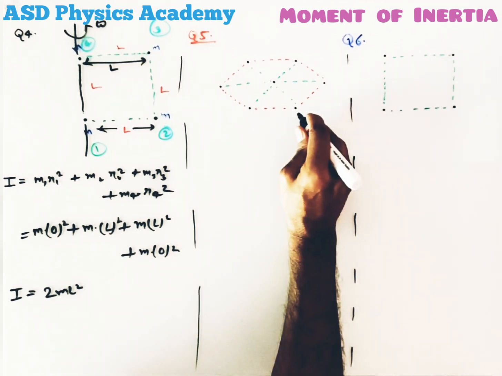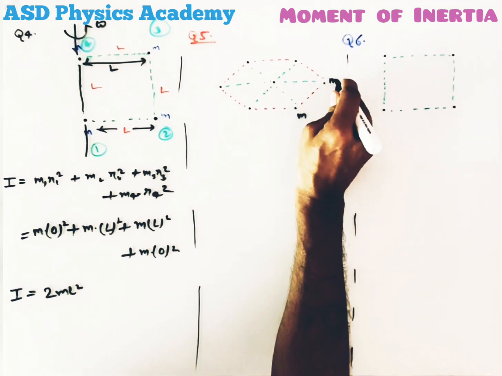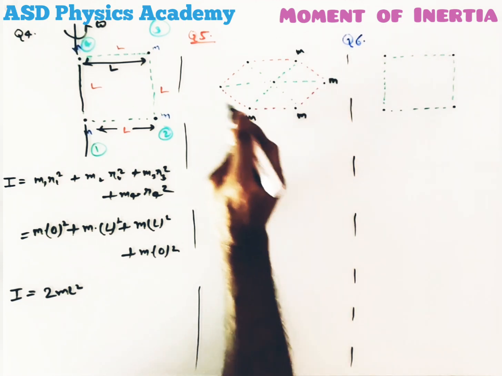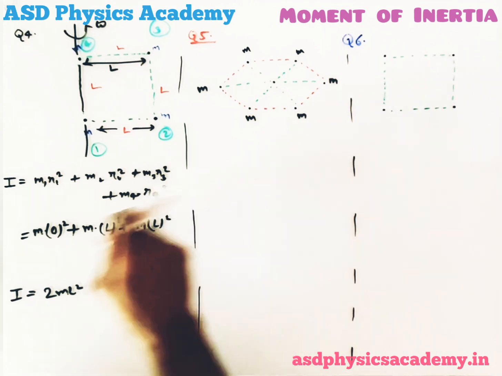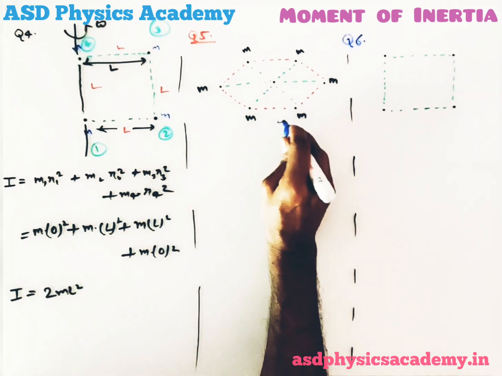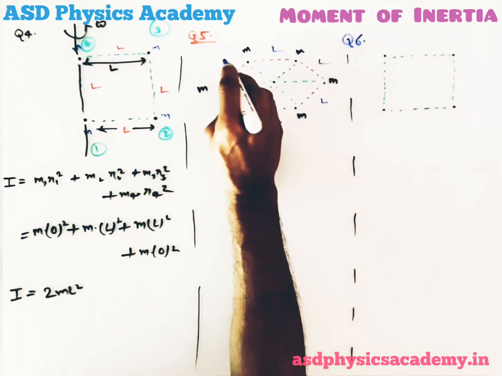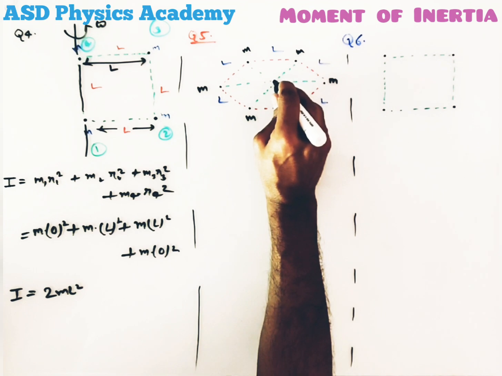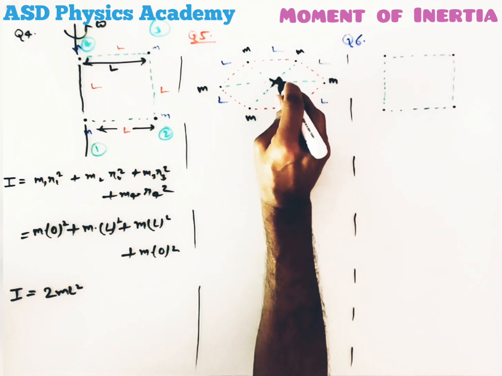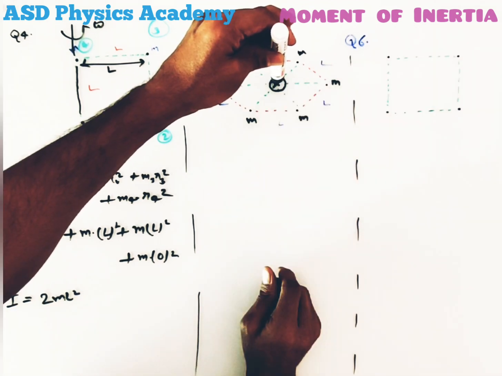In question number 5, 6 particles are situated at the vertices of a regular hexagon, each side length L. Now we want to calculate the moment of inertia about this axis. And one more thing, here the axis is perpendicular to the board.